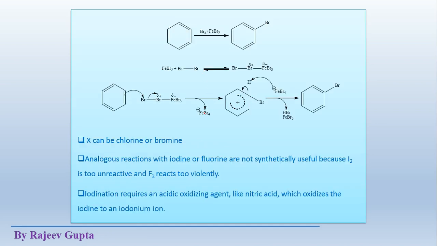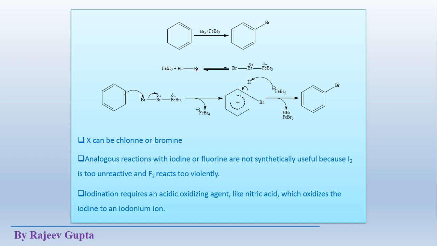Now this is the mechanistic way of bromination, where Br2 is the reagent and FeBr3 is the catalyst. Here FeBr3 is a Lewis acid, so it polarizes this Br-Br single bond, and due to this polarization it works as an electrophile, and this benzene may easily react with it. How does it make this polarization?